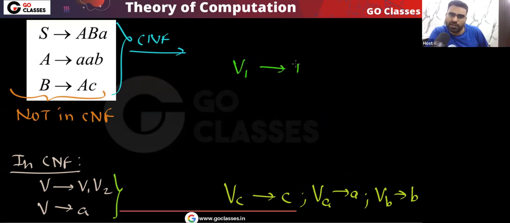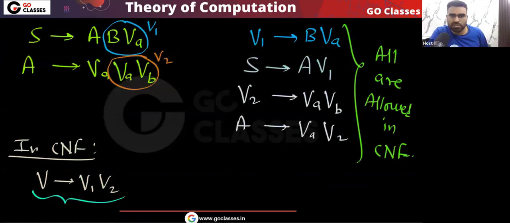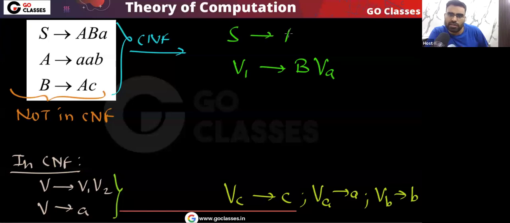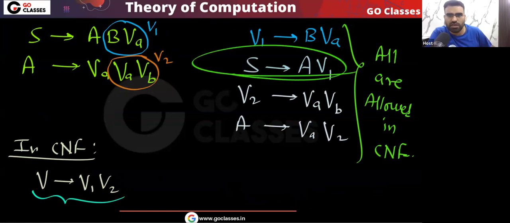This variable v1 will go to bva. You can see this variable v1 is going to bva, and your start variable will go to av1.